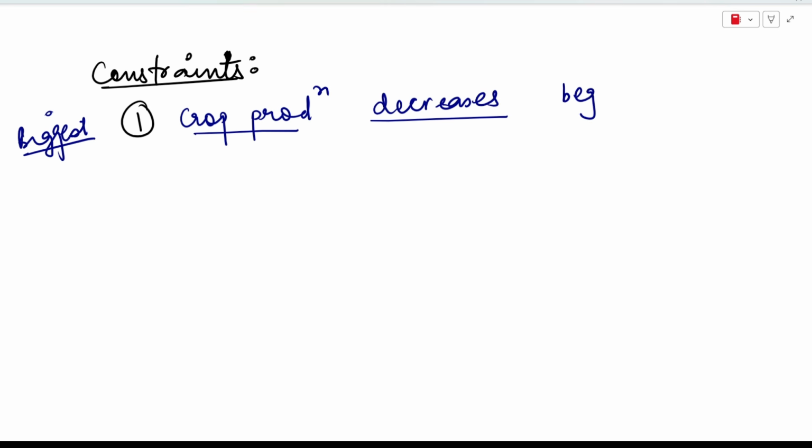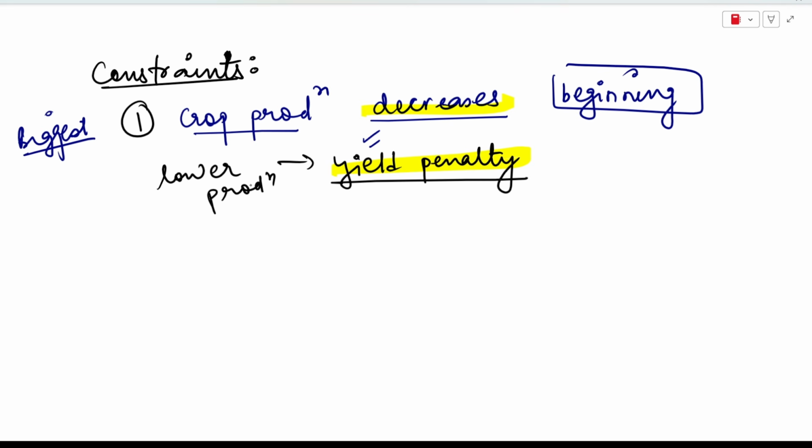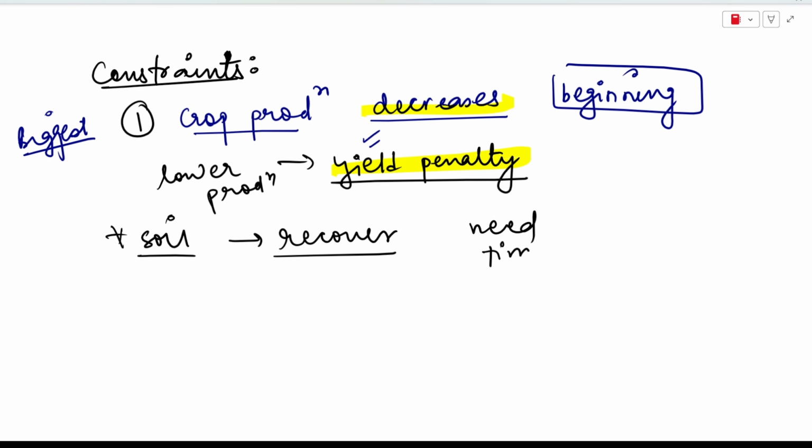In the beginning it decreases, but slowly, when your soil also adopts all these methods, the crop production will start to increase. But initially the crop production decreases a lot if we switch to organic farming, and this lower production is called the yield penalty. So please remember that crop production decreases in organic farming in the initial phases, and this decrease in output is called yield penalty, because your soil is taking time to recover, right? Your soil was used to chemical farming, and now it is taking time to recover naturally, and farmers also need more time to learn organic methods.